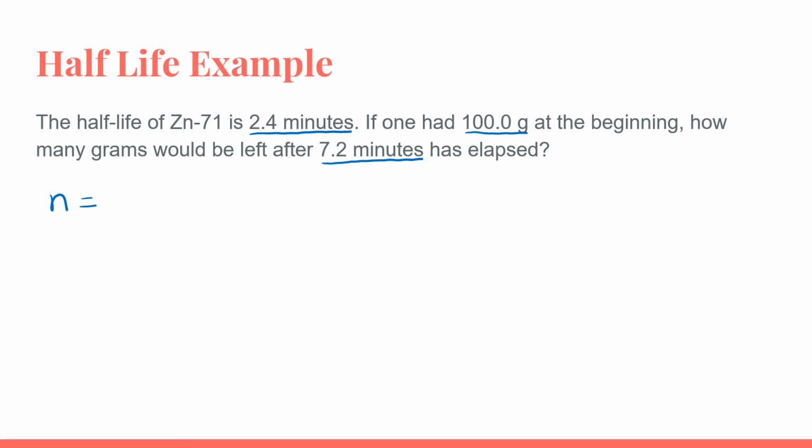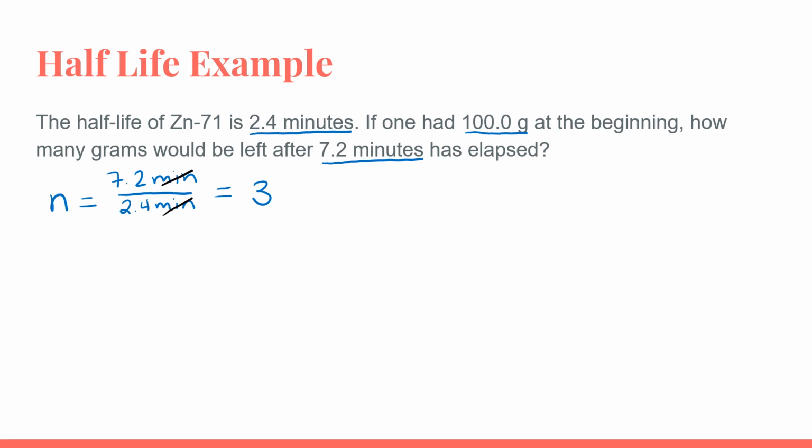Remember, n is equal to the total time that has passed, so 7.2 minutes, divided by the time it takes for one half-life. So we're going to plug that into our calculator, and we see that the n value is equal to 3. There are no units with n, because the units of time are the same in the numerator and the denominator, so those would cancel out and we would be just left with the number 3.